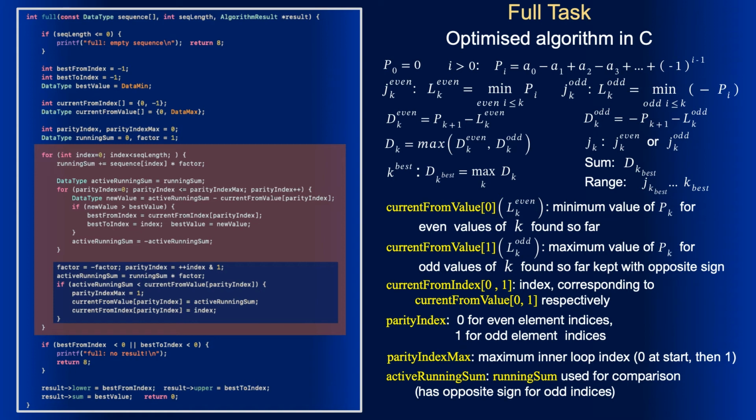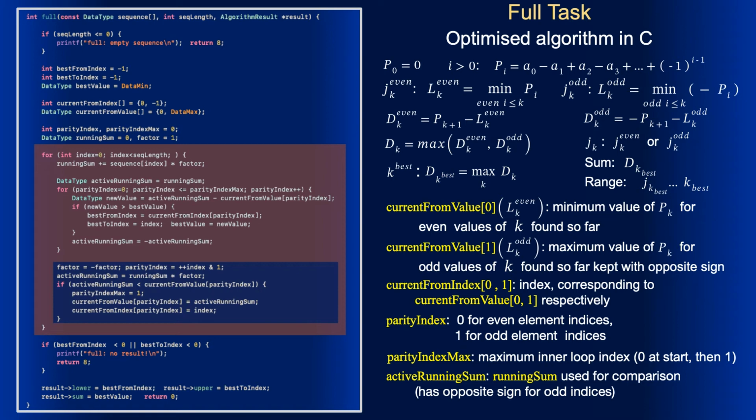So we compare active running sum with the corresponding current from value, and if the new value is less, we update the current from value and current from index. Note that since the loop index is already incremented, there is no need to add 1, as we did for the light task algorithm. Another observation.